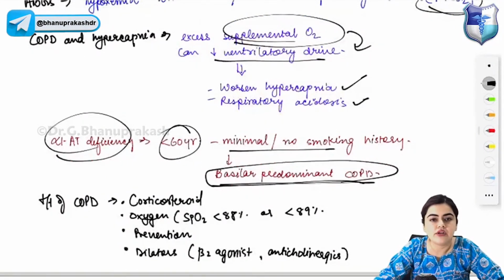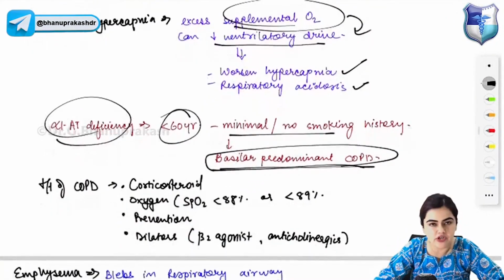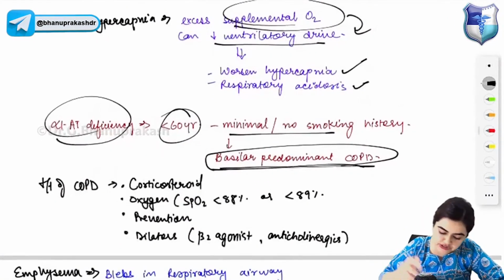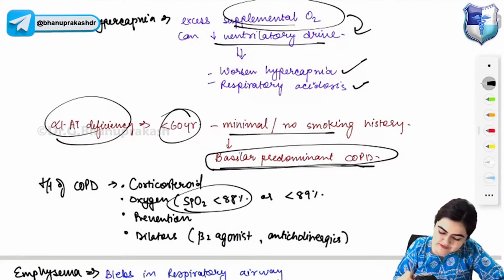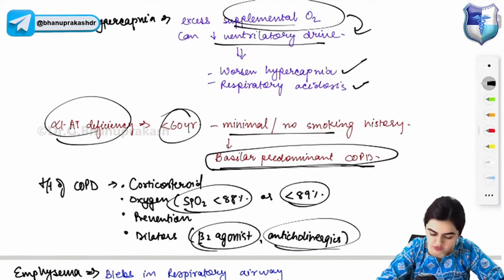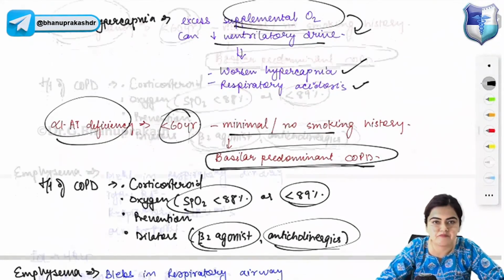Clear? Now, treatment for COPD: you give corticosteroids, a lot of inflammation is happening. Oxygen is given if SpO2 is less than 88% or less than 89%. Bronchodilators like beta-2 agonists and anticholinergics are given for the treatment of COPD.